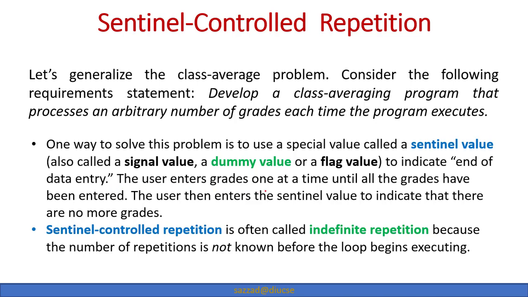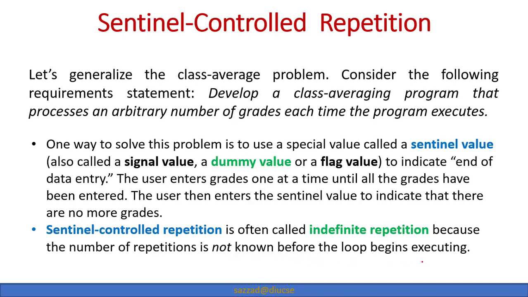The user enters grades one at a time until all the grades have been entered. The user then enters the sentinel value to indicate that there are no longer any grades. So it is actually a special character or a special value that is used to indicate the end of the input. We will see an example, then it will be clear to us. Sentinel control repetition is often called indefinite repetition because the number of repetitions is not known before the loop begins executing.